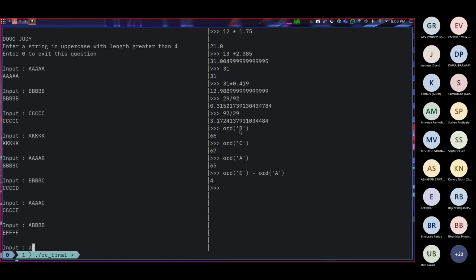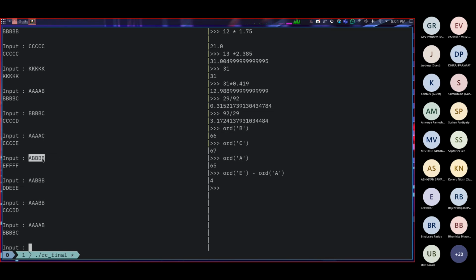What if I remove one of the B's? What if I do 2 A's and 3 B's? It increased by not 4 but 3. What if 3 A's and 2 B's? It increased by 2. We already know that for 4 A's and a single B, it increases by 1. So I think you can see the pattern if you consider A to be 0 and B to be 1. What it does is that it first sums up along the whole string. It sums up the character weights or values. A is 0, then B 1, B 1, B 1, B 1. So 4.